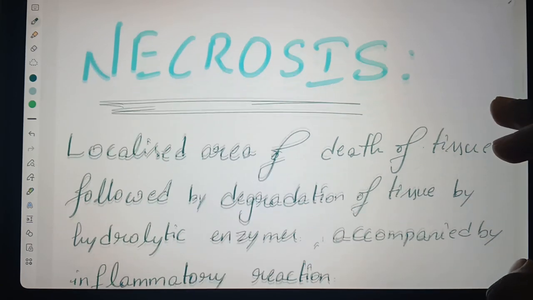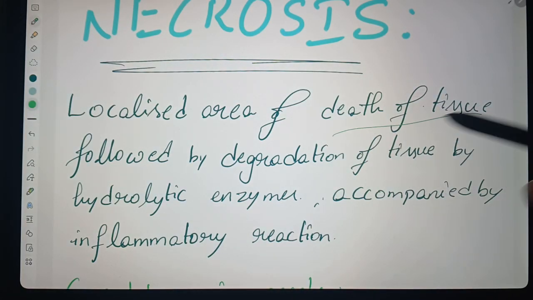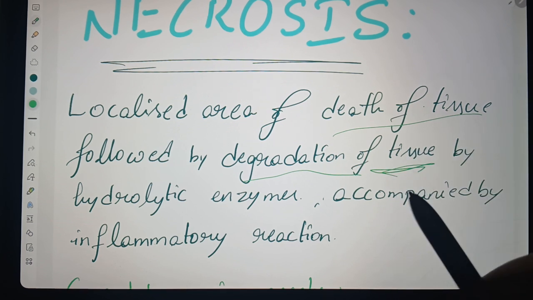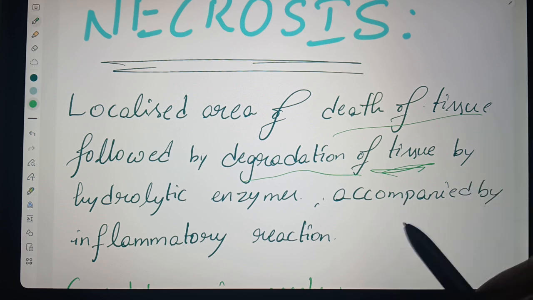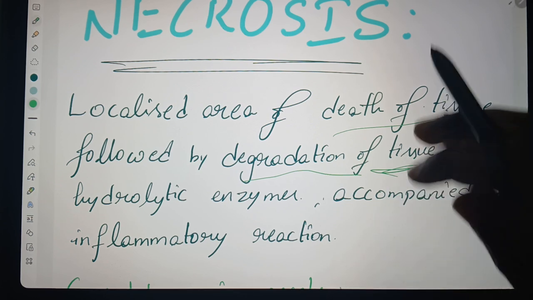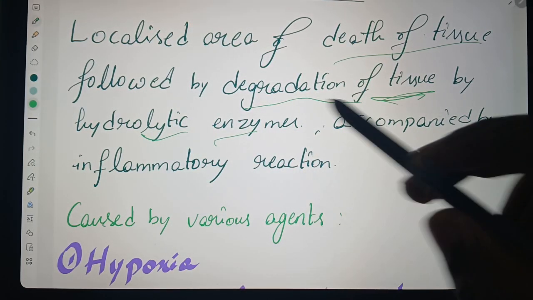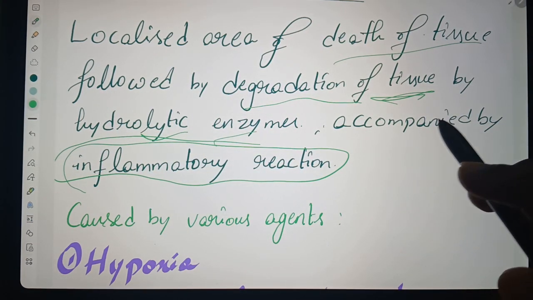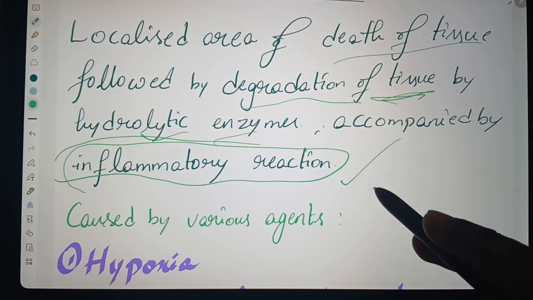Okay, coming to necrosis. What is the definition? Necrosis is a localized area of death of tissues followed by the degradation of tissues. That means in that particular area, the death of the cells will happen, and there will be degradation of the tissues by hydrolytic enzymes, and then it undergoes an inflammatory reaction. It is important to remember that the inflammatory reaction occurs only in necrosis.